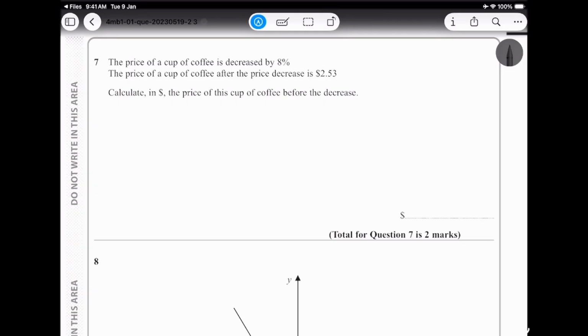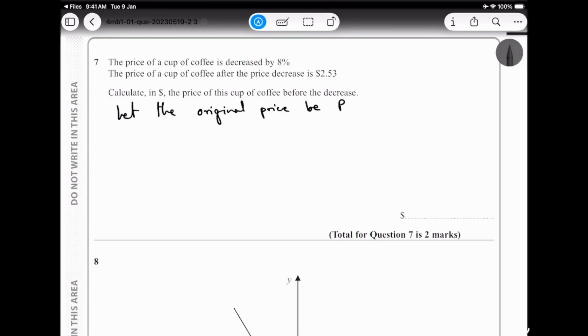Now let's say we let the original price be p.